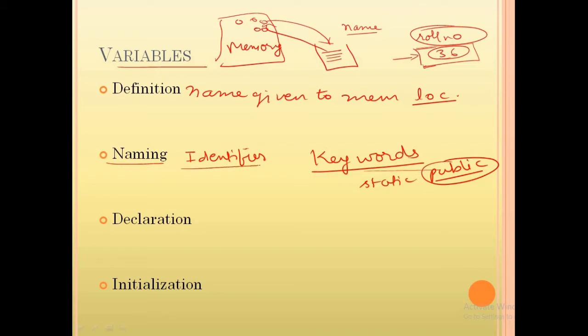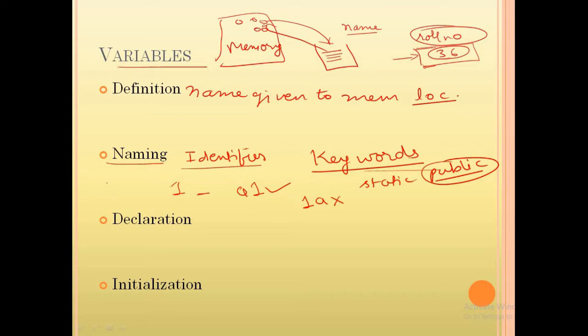But identifiers are actually the user-given names. So the user can give any name to a particular variable or a function. This is called an identifier. There are some rules, like we cannot start the name of the variable with digits. This is one of the rules. We cannot use any special character except underscore. So if you write A1, it is a valid variable name, but if you write 1A, it is not a valid variable name. Understand?